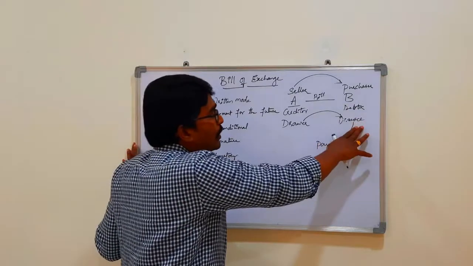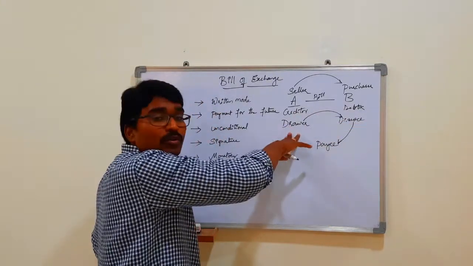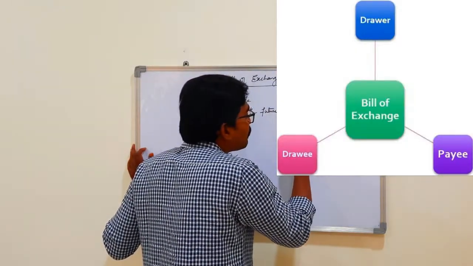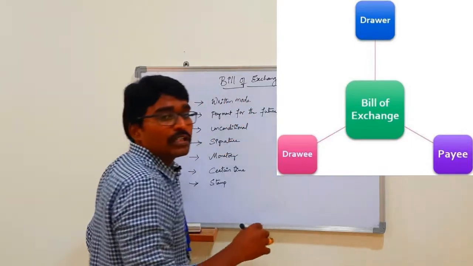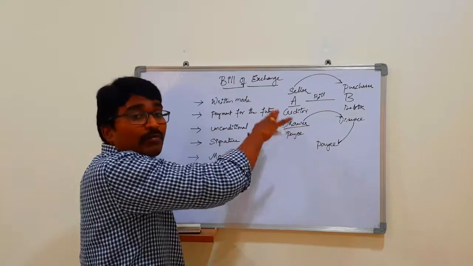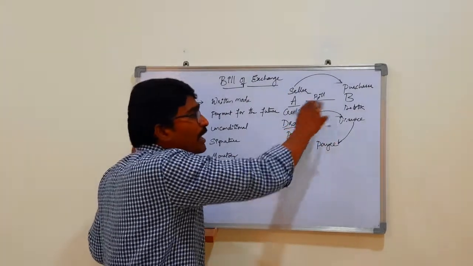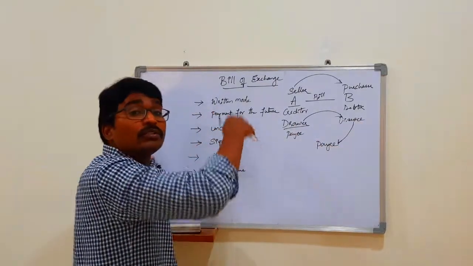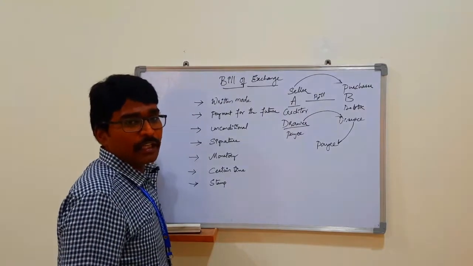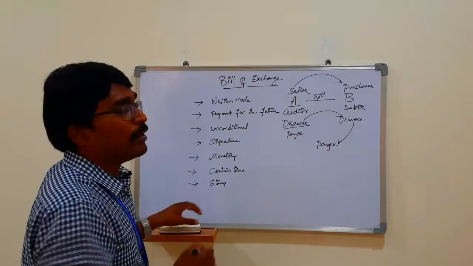Generally, the drawee has taken goods from the drawer, so the drawee has to pay the amount to the drawer. Then the drawer is also considered the payee. The person who receives the amount is called the payee. So the drawer and payee may be the same person, but sometimes they may be different. This is the whole process that goes on in a bill of exchange.